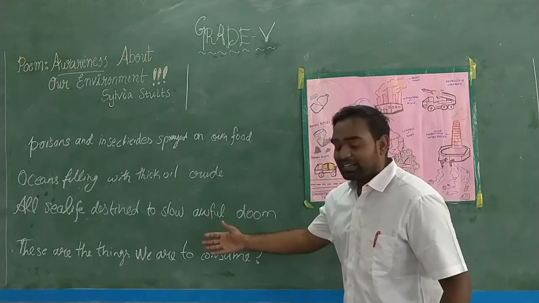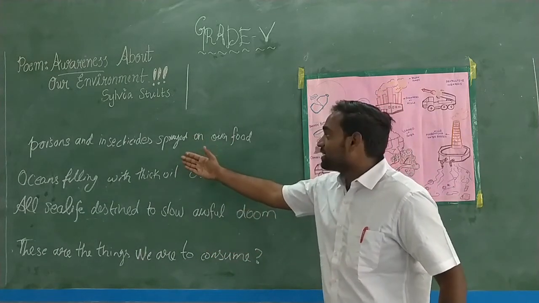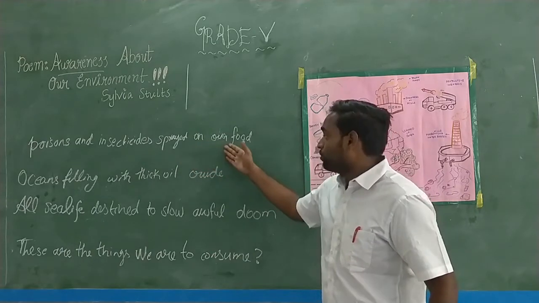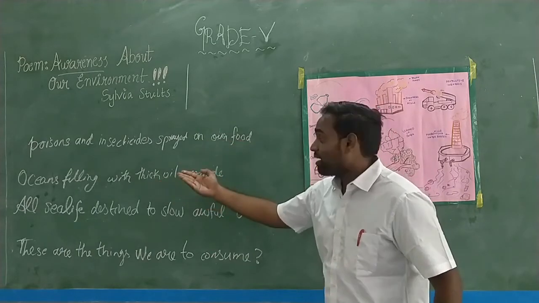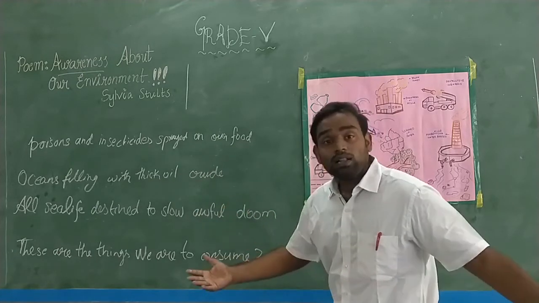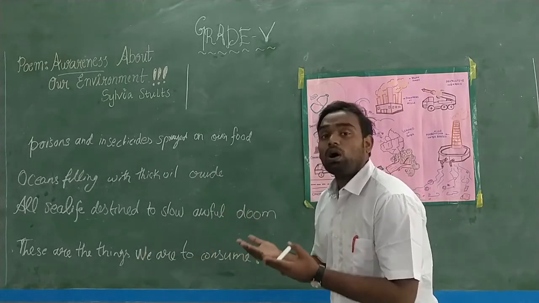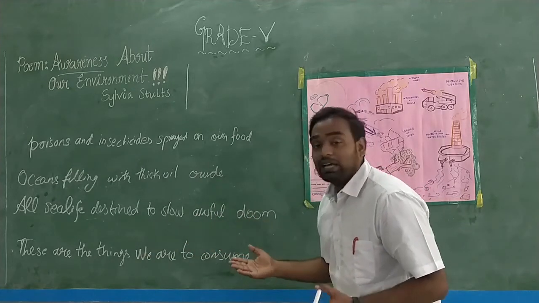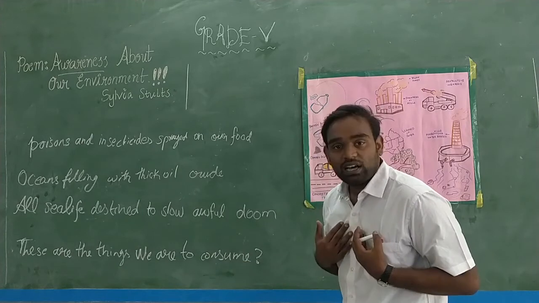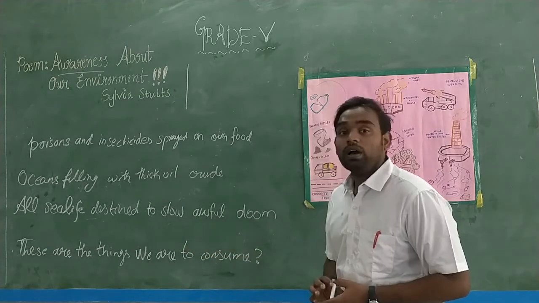Once again, we will read the stanza again. Poisons and insecticides sprayed on our food. Oceans filling with thick oil crude. All sea life destined to slow awful doom. These are the things we are to consume.